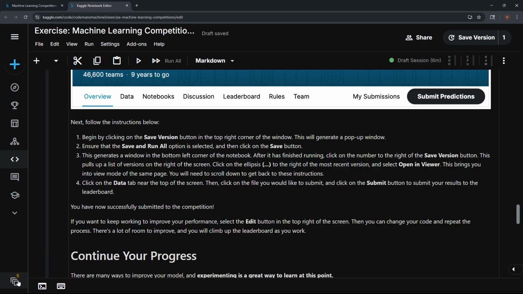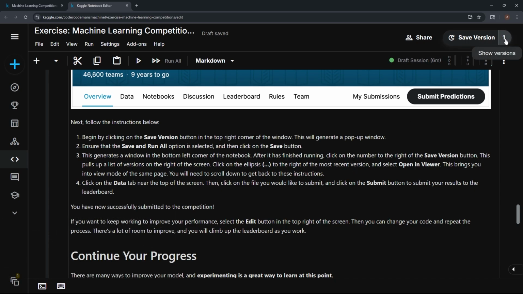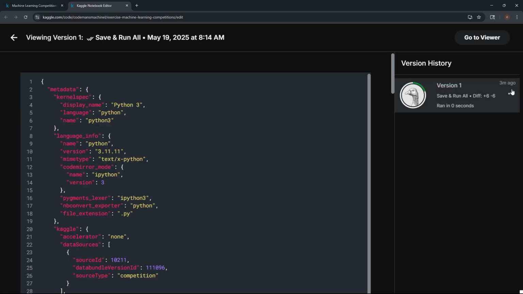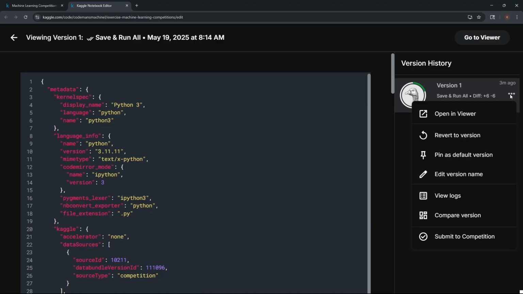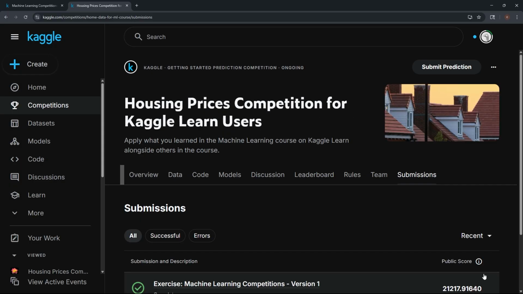All right. Well, this thing's done already. So let's come over here and just do what it says. Let's click the number 1 right here, and then click this ellipsis. It says to do Open in Viewer and then scroll all the way down. We don't need to do that. Between then and now, they've added this submit to competition. So we just need to click this here. Select the notebook, machine learning competitions. It's all good. And submit it.